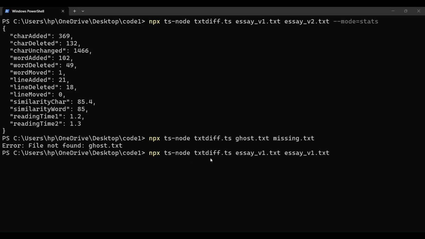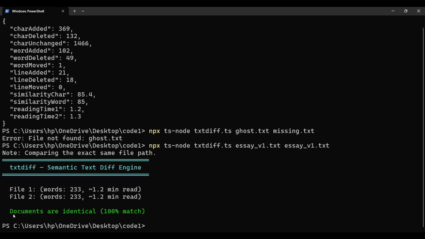In this command we have passed two identical files, and when we run this, you can see that both documents are identical, with a 100% match. So it handles that also. If both documents are identical, it clearly states so, and does not do blind analysis on the same document.